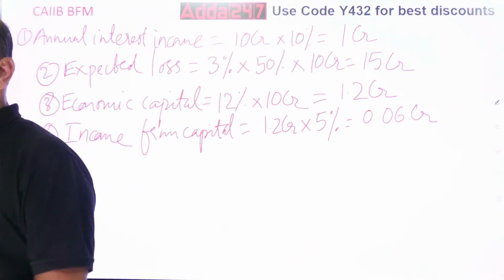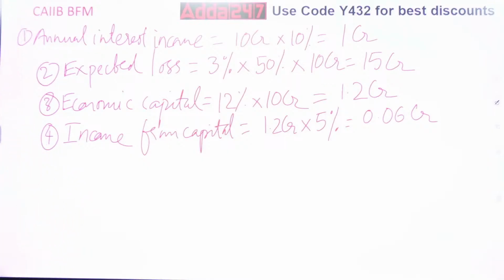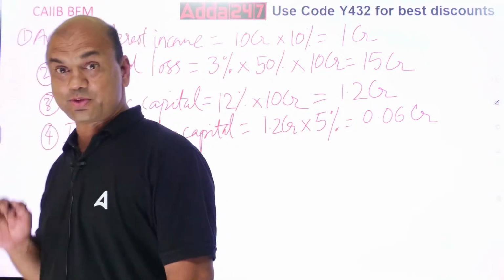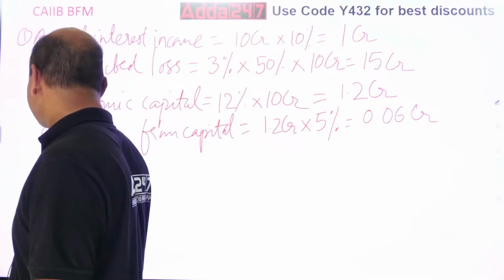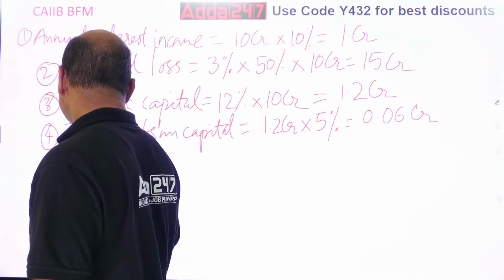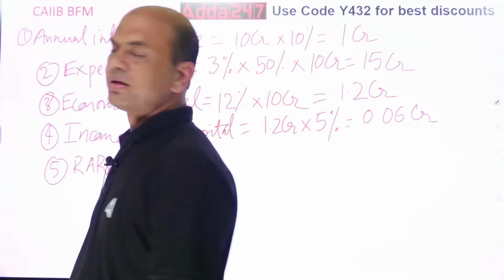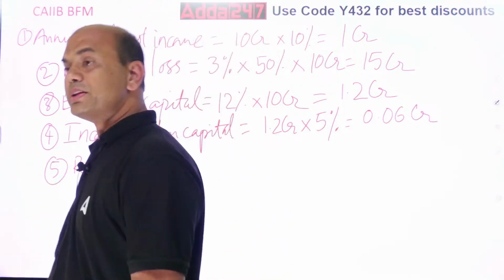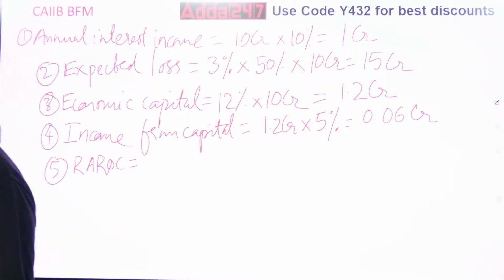So 0.06 CR. Now we come to the last step, and that last step is RAROC. The 5th step is RAROC. Remember, 5 marks for this. Okay? So RAROC equals to, this you will not get in any of the books. What is the formula for RAROC?